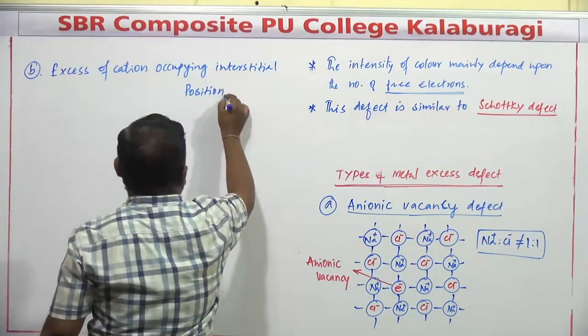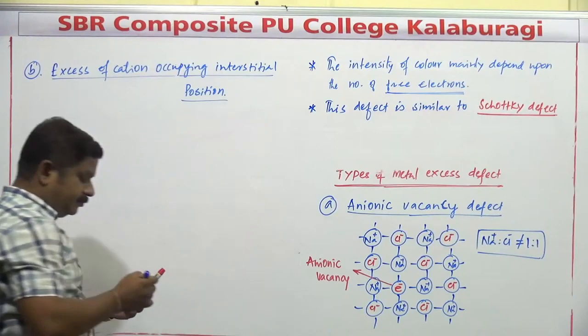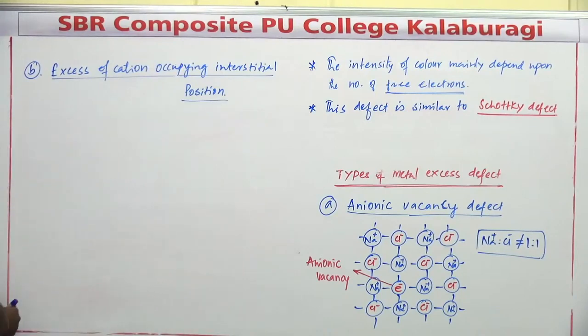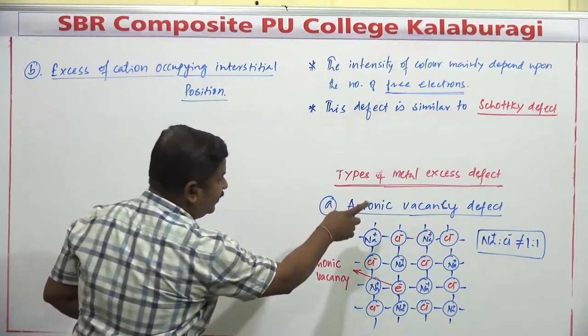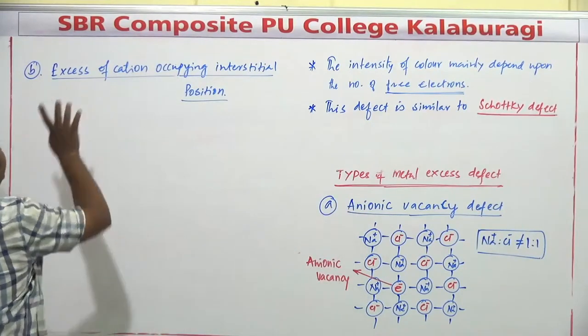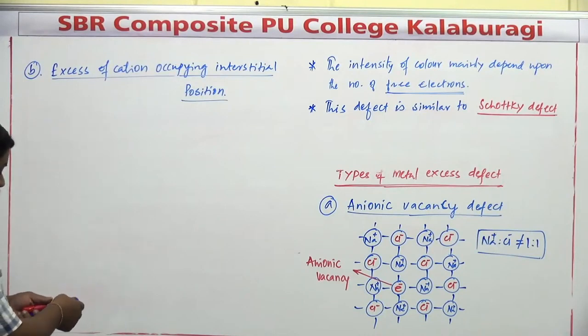What is the meaning of this? It is also a type of metal excess defect. Two types of metal excess defect: first one is anionic vacancy defect, next one is excess of cation occupying the interstitial position.